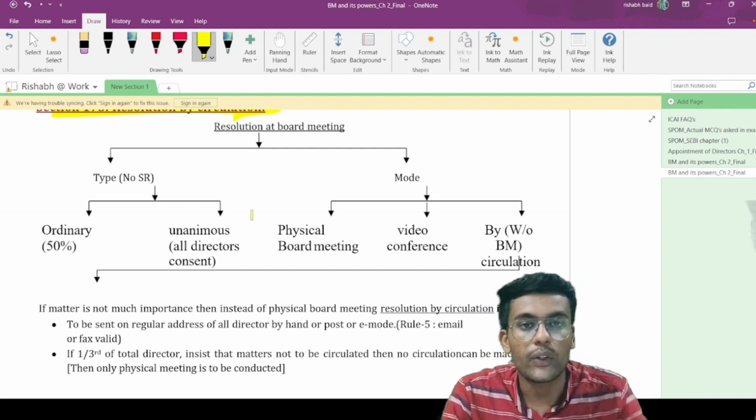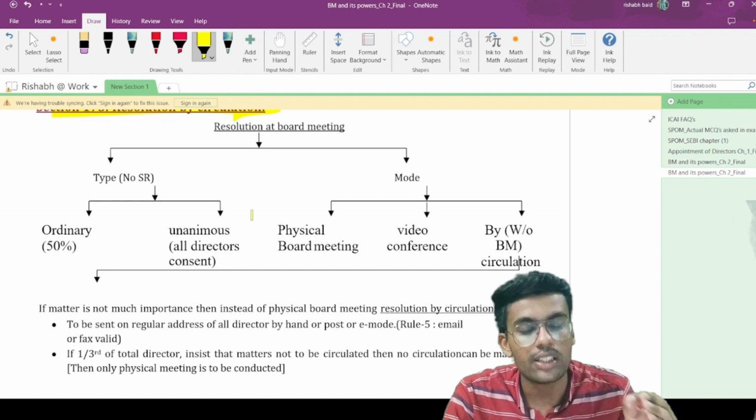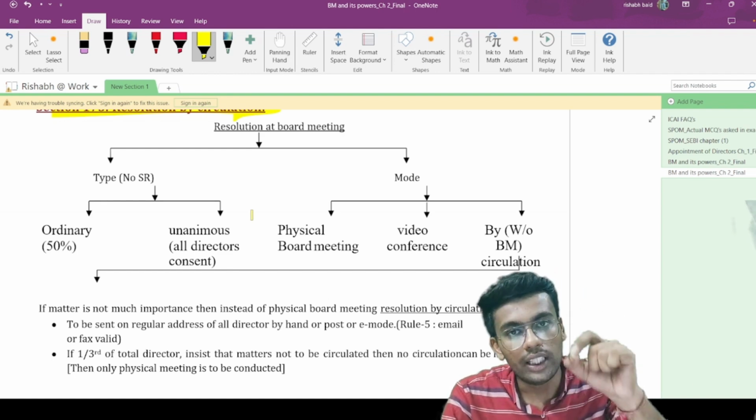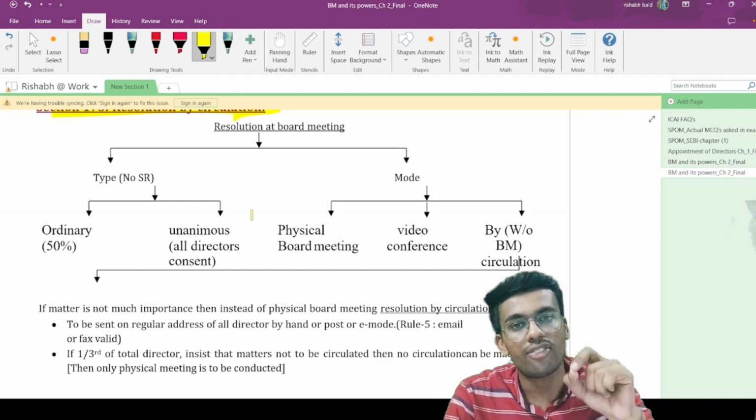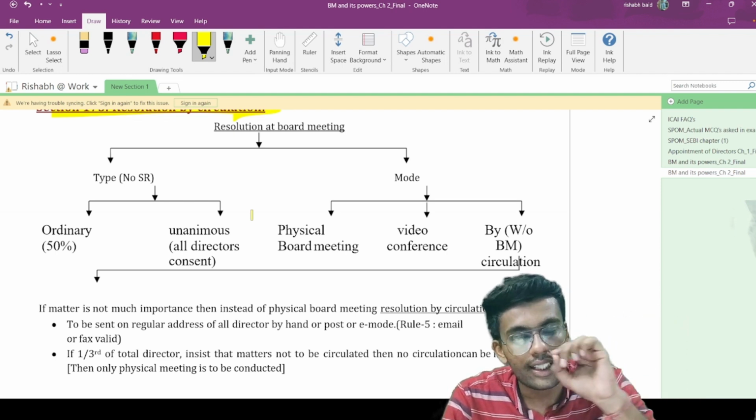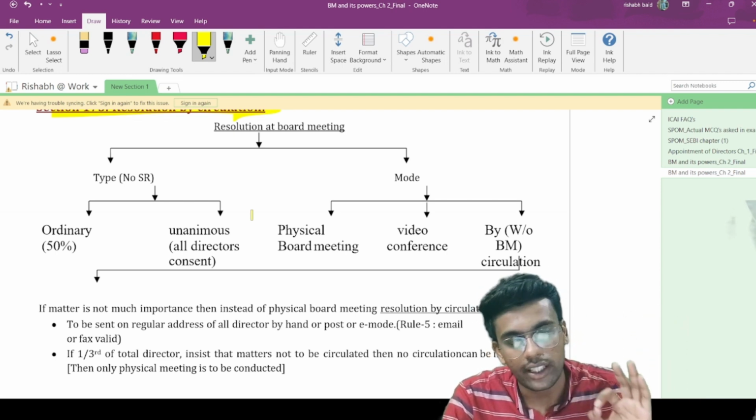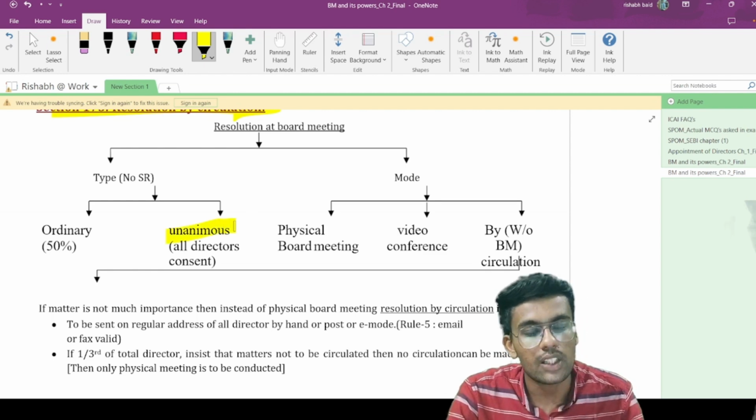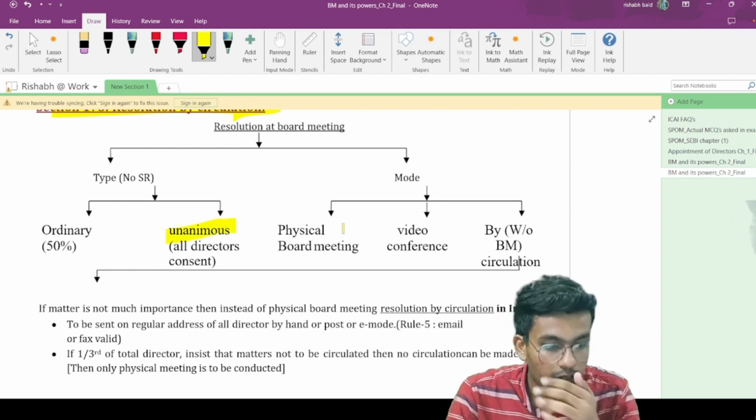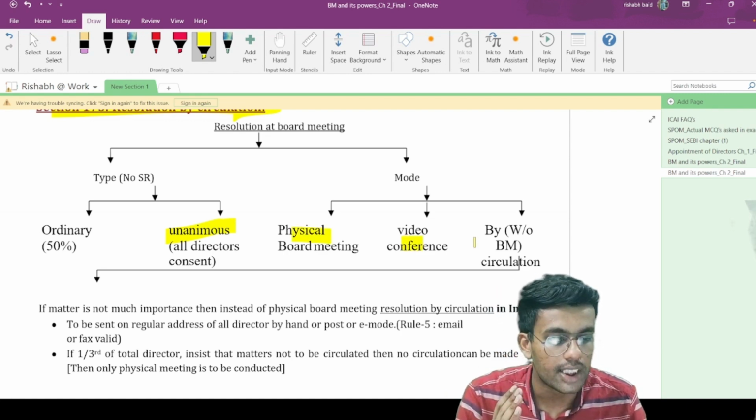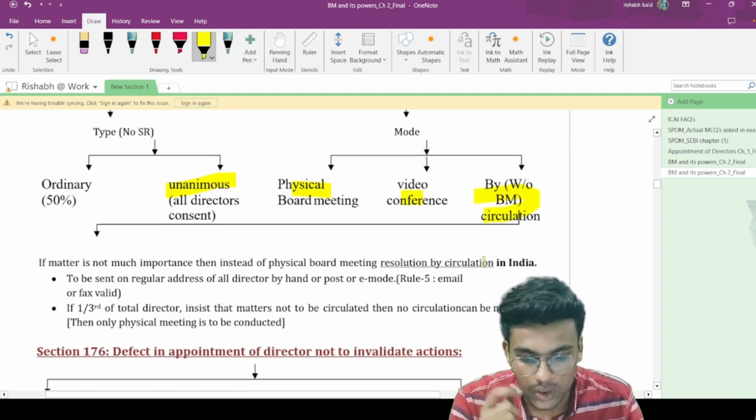And a unanimous resolution can be passed. What is a unanimous resolution? It is a resolution wherein all the directors present in the meeting vote in favor of a particular resolution, and there are zero directors who are not voting in the meeting. So this is the meaning of a unanimous resolution passed in the meeting. Apart from that, how can a meeting be conducted? We understood: by physical board meeting, video conferencing, or by circulation.